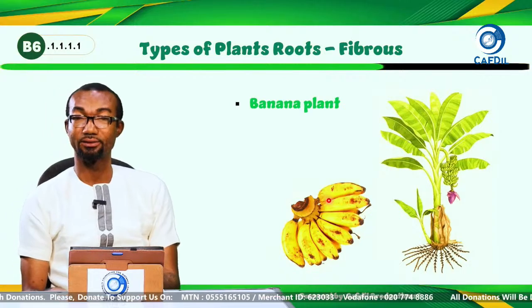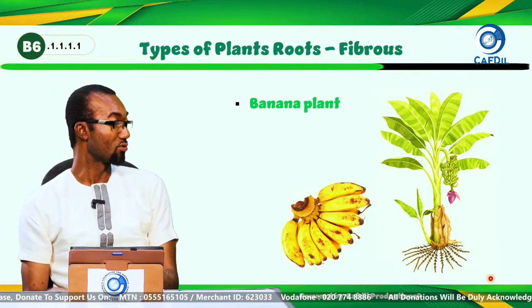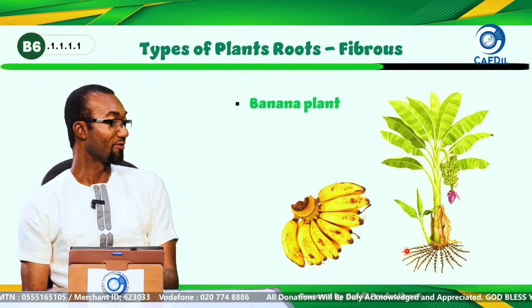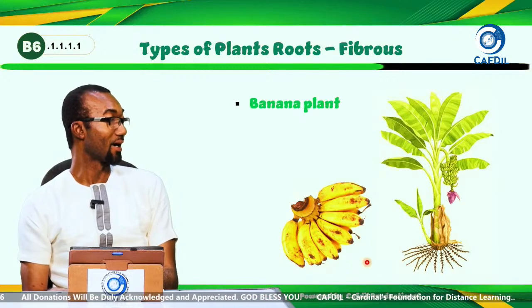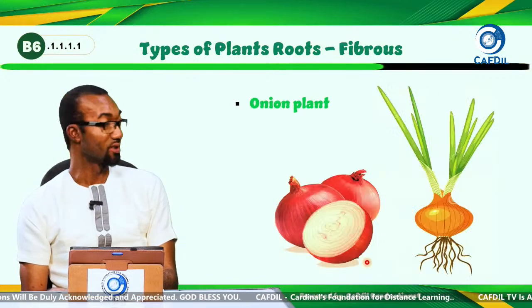Then you have banana plants. This is the roots of the banana plant. They don't have main roots. They are all coming from the base of the stem. If you look at it carefully, they are all coming from the base of the stem. So banana has fibrous roots.